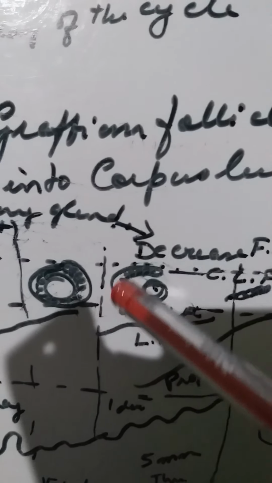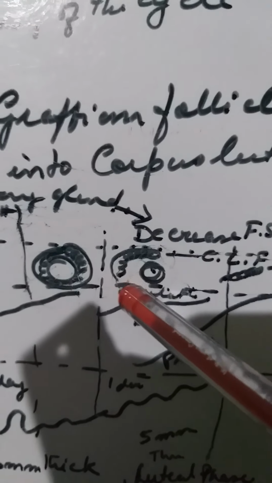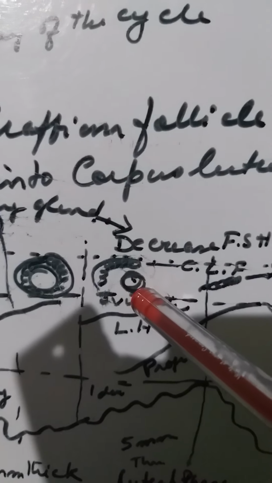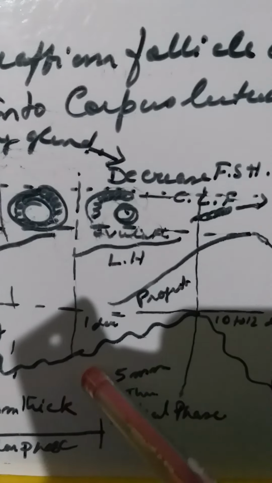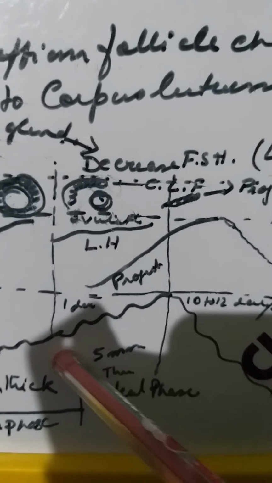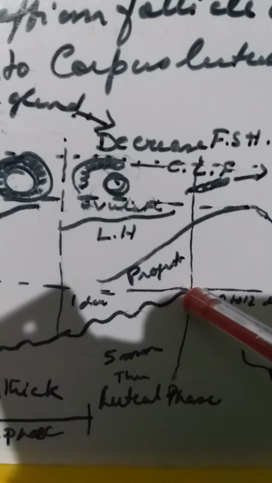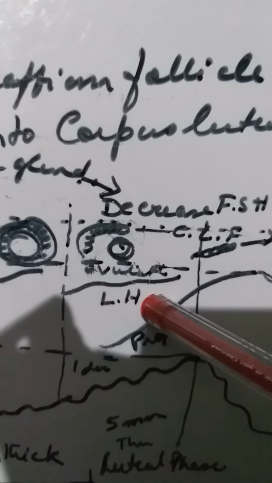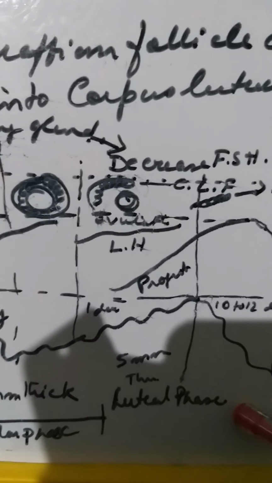So here you see, this is the Graafian follicle that later develops into the corpus luteum, and this is the ova that is released, and that is for a single day. And here you see, the endometrium wall is at its maximum, nearly 5 millimeter thickness. Now in this particular case, when the luteinizing hormone is at the maximum level, we call it the luteal phase.